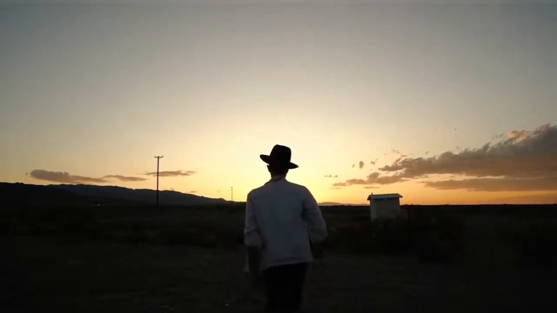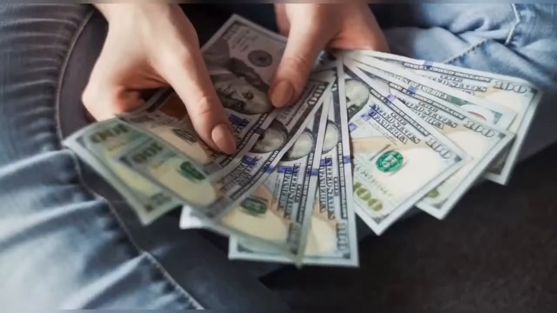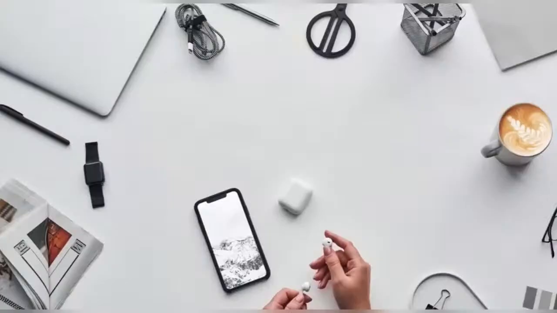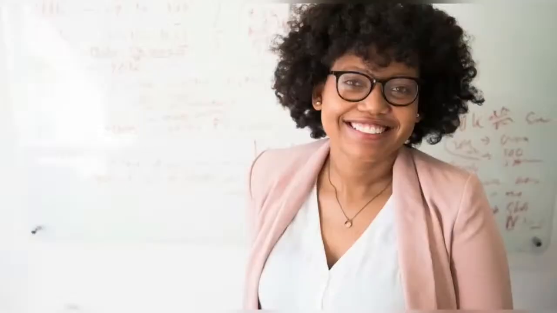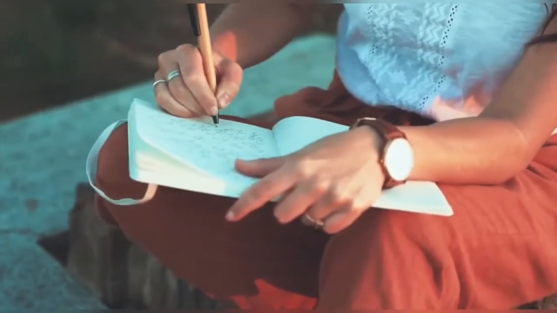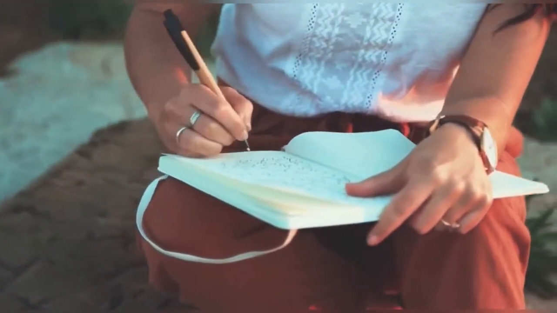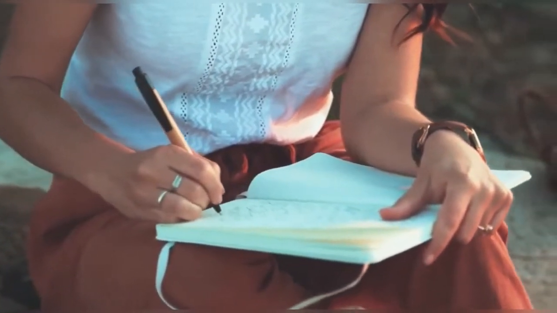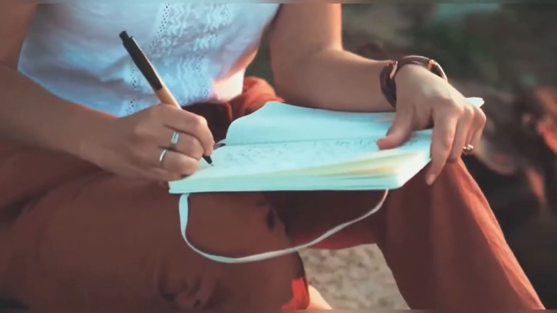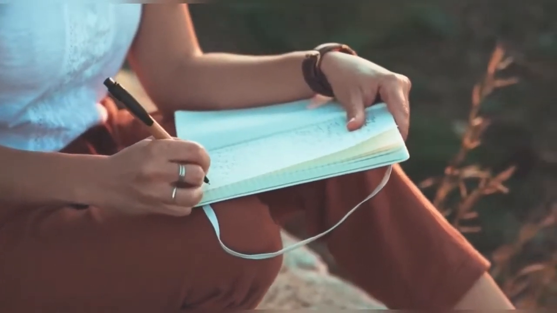Check out these sentences and see for yourself. I own a silver watch. I want $500. I have the latest phone. I eat blueberry muffins. Her name is Dora. As you can see in all these sentences, the adjectives came before the noun. Also, remember, a noun is a name, place, or object. But just in case you didn't watch the last video on adjectives, I'll identify the nouns and adjectives in each of these sentences.